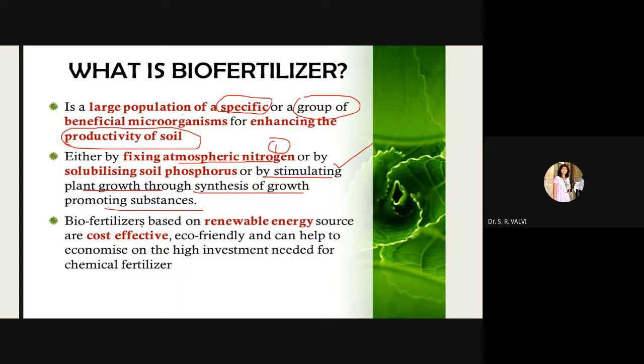So biofertilizers based on renewable energy sources are cost effective, eco friendly, and can help to economize on the high investment needed for chemical fertilizer. So this is biofertilizer, right? How they are working.